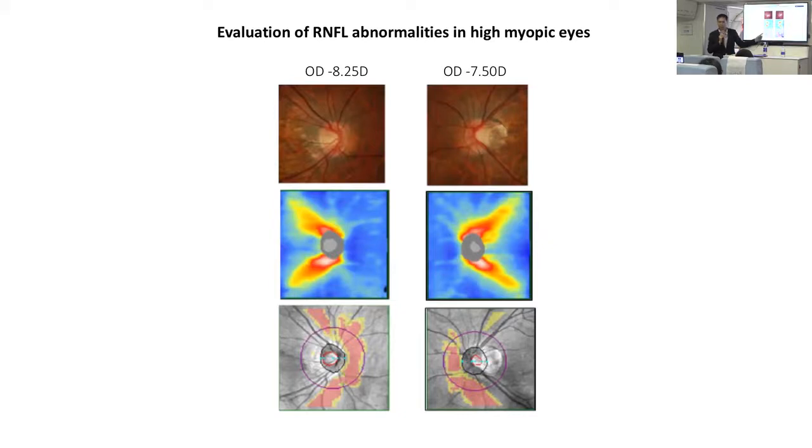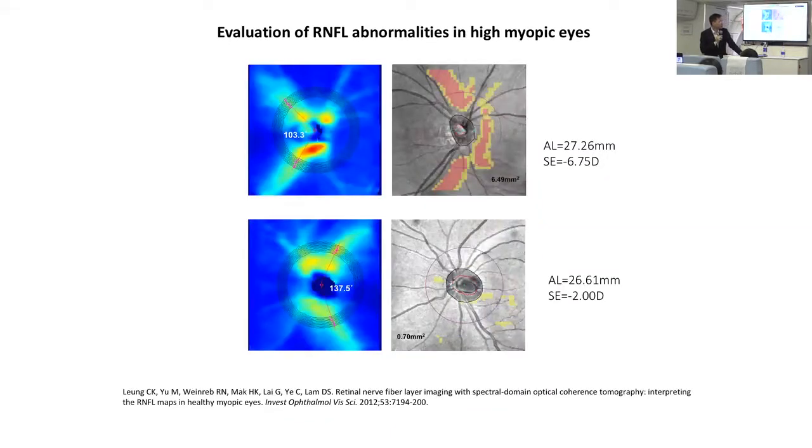In myopic eyes, the supratemporal and infratemporal nerve fiber bundles converge towards the macula. So you see here is a case where we can measure the retinal nerve fiber bundle angle, infratemporal and supratemporal, the angle between these bundles.